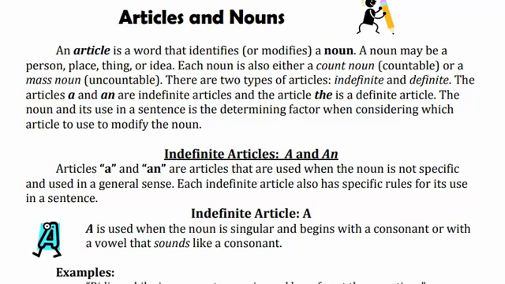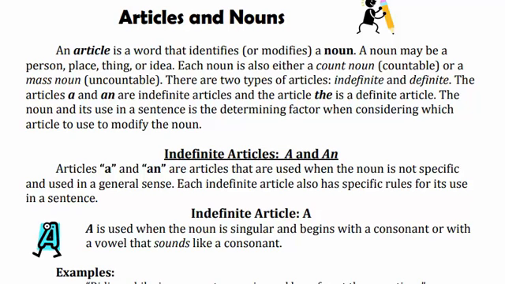Okay, now we read this in detail: what are the indefinite articles and what are the definite articles. So first of all we discuss indefinite articles, which include a and an. Okay, the articles a and an are used when the noun is not specific. This is the key word, not specific, and used in a general sense.